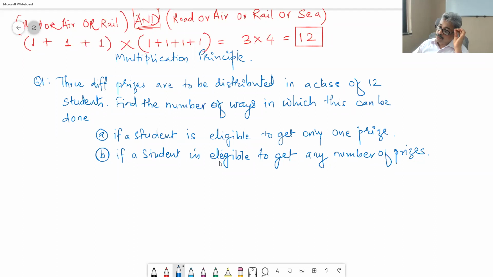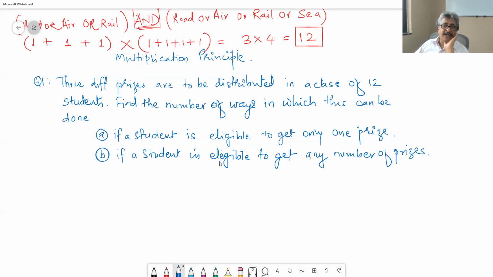So we have to give direction to our mind about how we should think about it. The first principles that we have learned are addition and multiplication. Any problem to be solved using those two, we have to reframe in English wording the way we want.